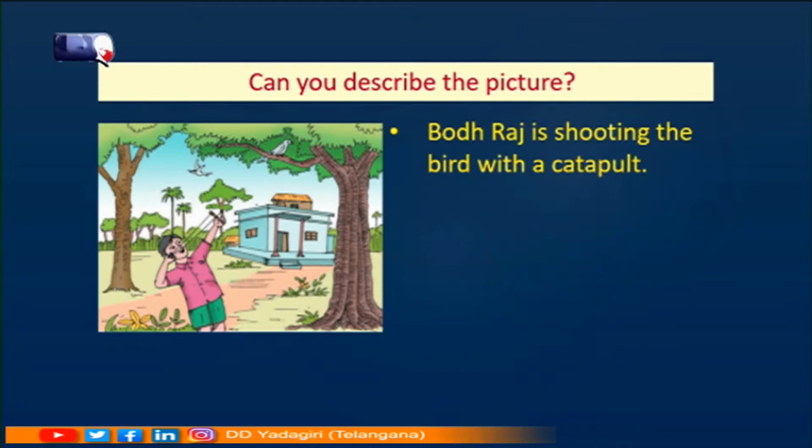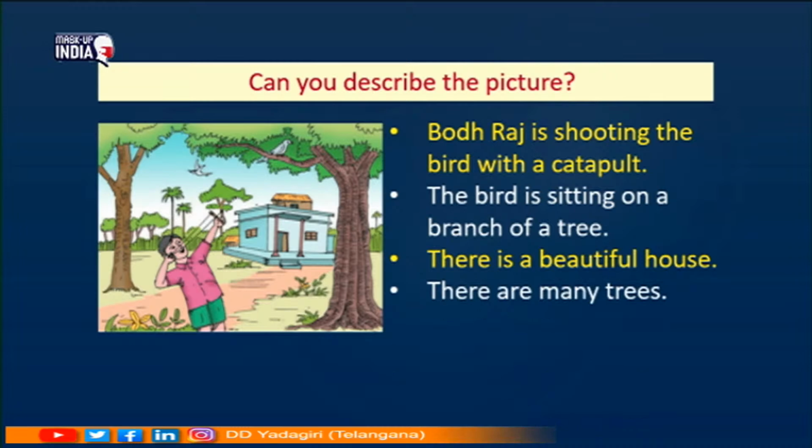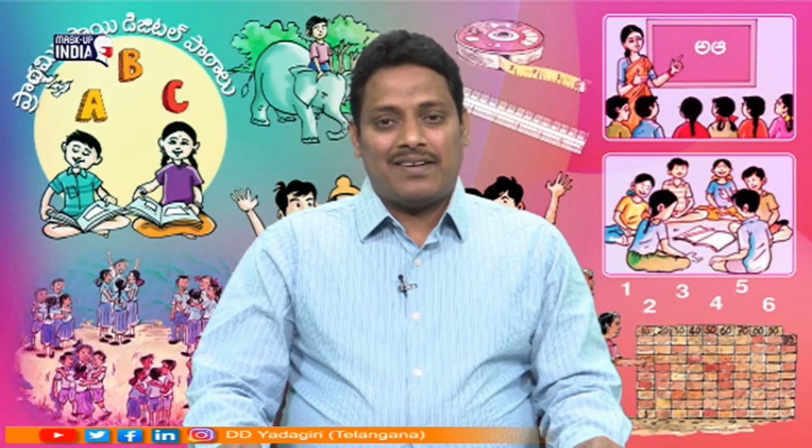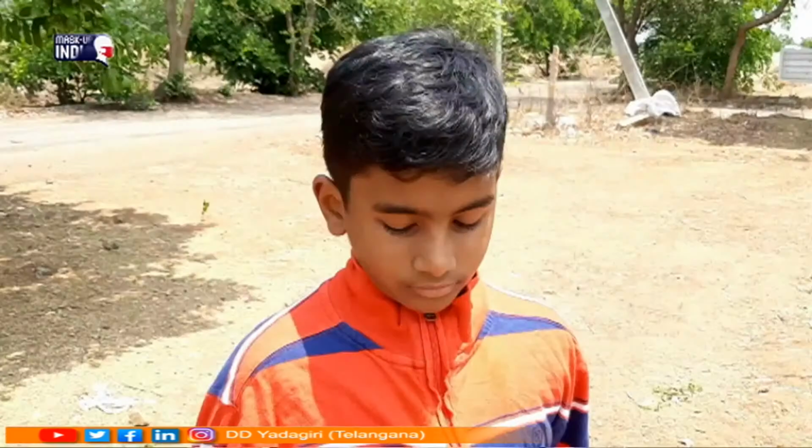Yes, Bodhraj is shooting the bird with a catapult. I repeat. Bodhraj is shooting the bird with a catapult. The bird is sitting on a branch of a tree. There is a beautiful house. There are many trees. It is a beautiful location. Very good, children. Now, as I told you before, the name of the story is The Boy and the Catapult.